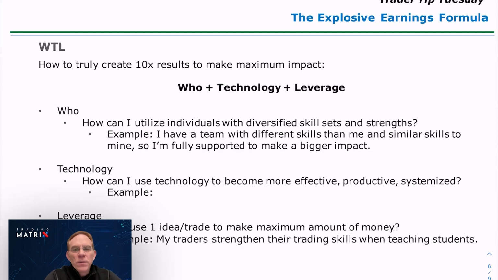So who can help you? Then we move to the T, which is technology. What technology could you leverage to be more productive? What technology could you leverage to reach more people? Technology helps you to be institutionalized. It helps you to be consistent. It helps you to last. So people can help, technology can help.